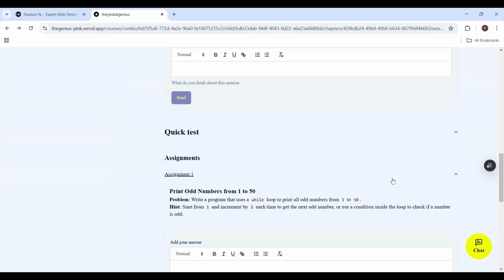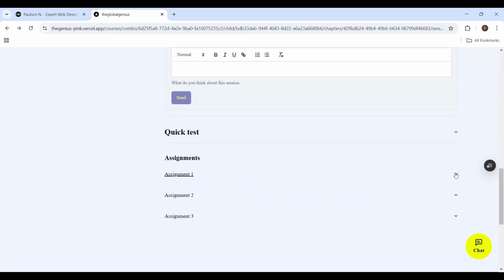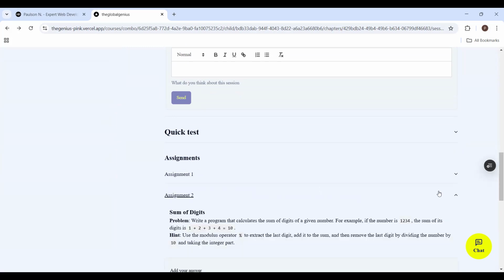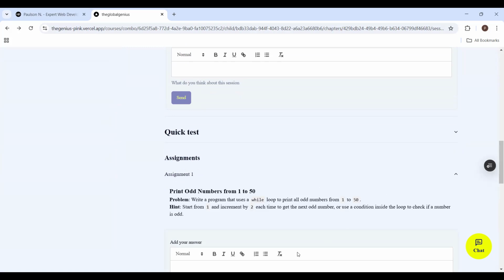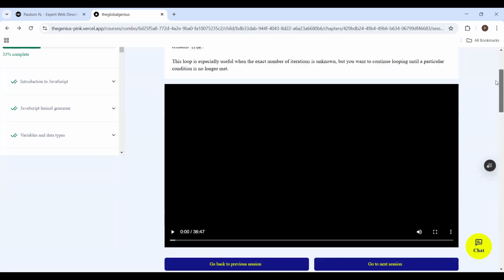Now, this is an assignment. They say print odd numbers from 1 to 50. That's the first assignment. The second assignment is the assignment for this class, for this session. So the student will now submit the assignment. When they submit this assignment here, I will get a notification as the instructor that somebody has submitted the assignment. Okay, so now this has actually come.